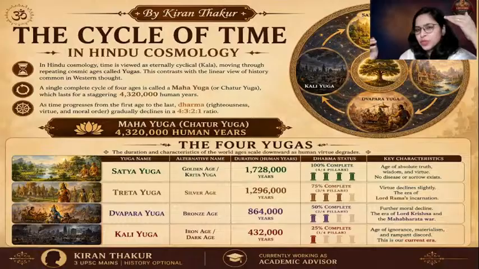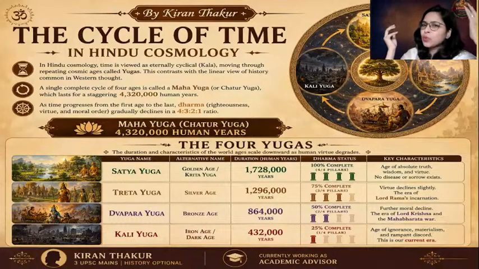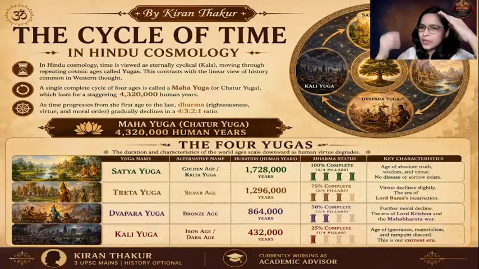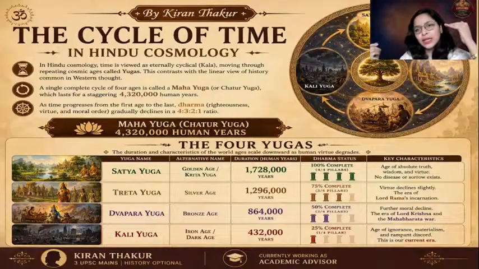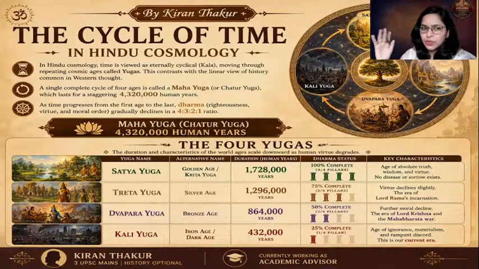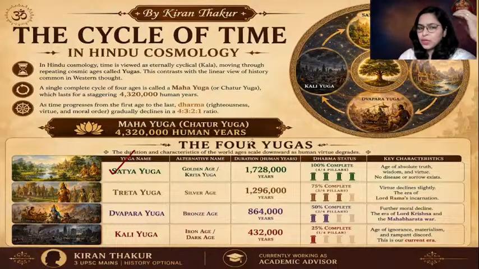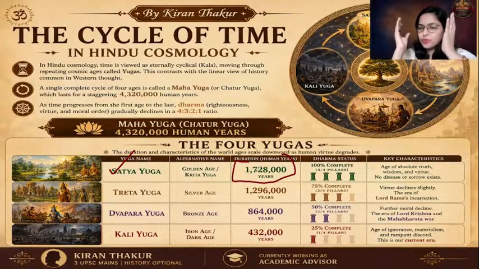Okay, so as time progresses, the first yuga will be the yuga where everything is so good, so pure, but with time, everything will become corrupt. And hence, that will mark the decline and the end of the earth, not the universe, the earth. So the first yuga is the Satyug, the most golden era, Krita Yuga, and its duration is 17 lakh 28,000 years. So this is the complete 100%. It is an age where there is wisdom, knowledge, no diseases, no sorrow, and love is there.